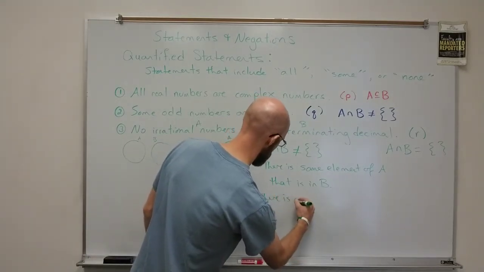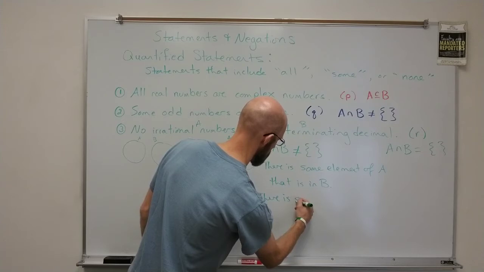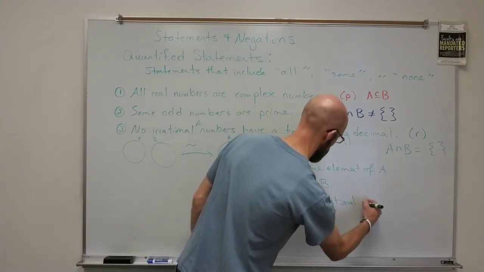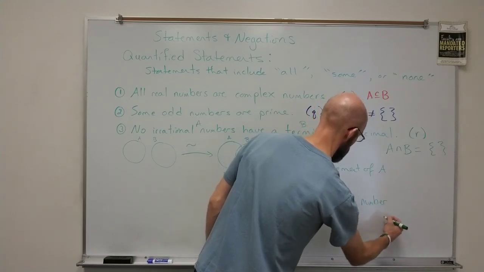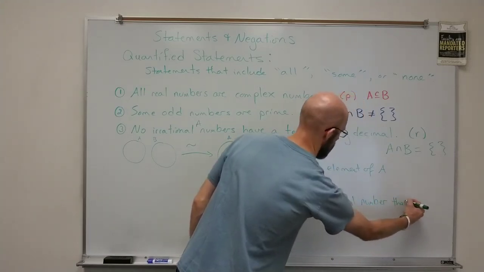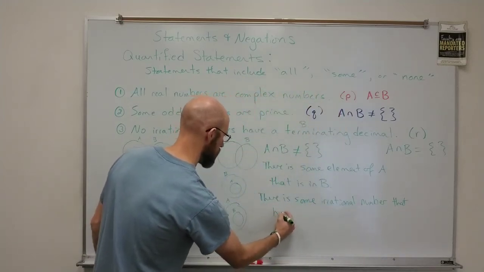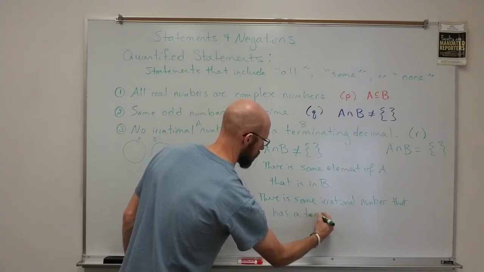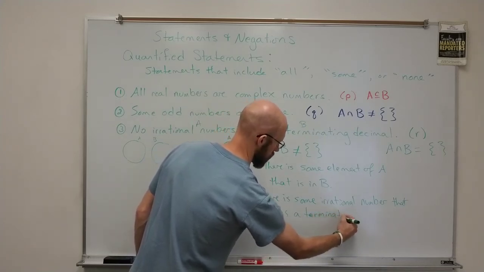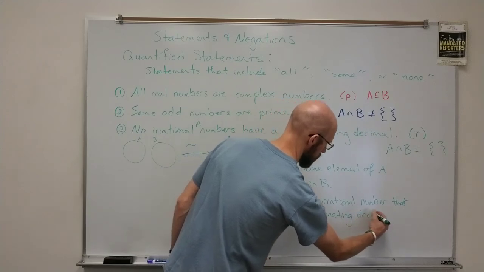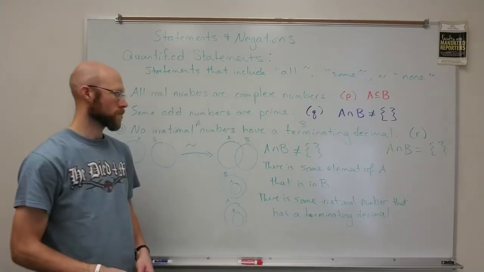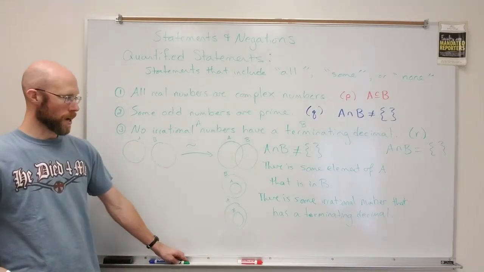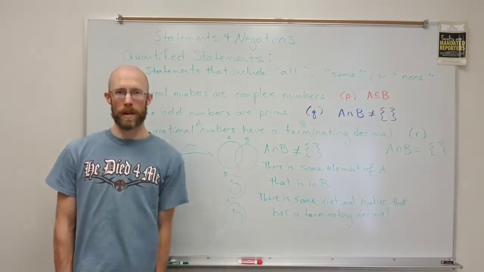There is some irrational number that has a terminating decimal. So that would be the negation of the original statement saying there are no irrational numbers having a terminating decimal.